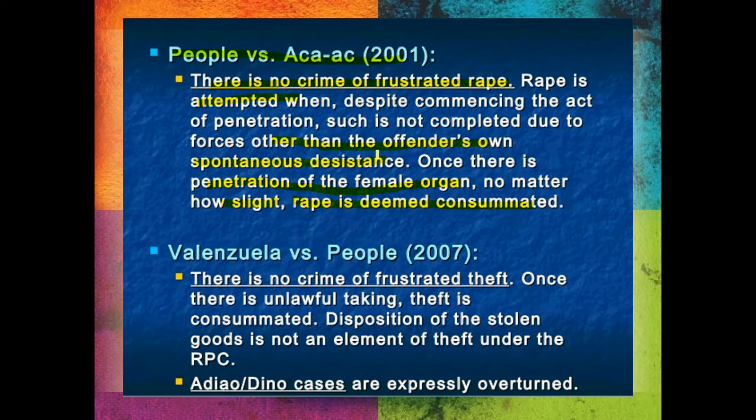Walang frustrated rape. Okay, that's in People versus Akaak. Now, in Valenzuela versus People naman, sabi ng Supreme Court, there is no crime of frustrated theft. Once there is unlawful taking, theft is consummated. Disposition of stolen goods is not an element of theft under the Revised Penal Code. So, hindi kailangan na ibenta mo yung bagay or yung ninakaw mo.